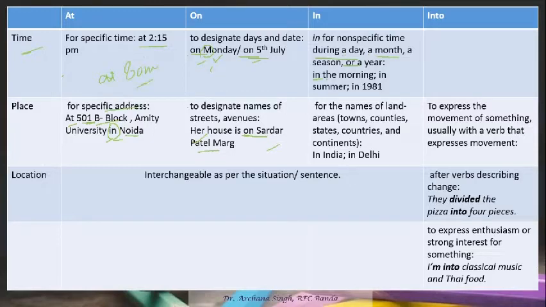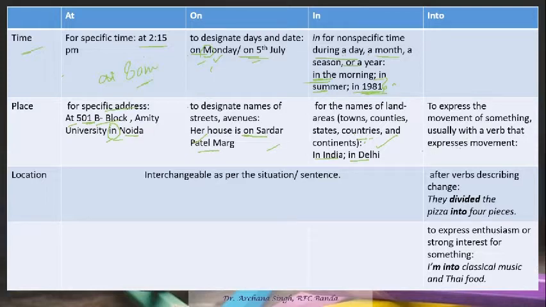So this becomes specific, but if you're not mentioning any specific time, in that case you have to use in. So in summer, in 1981. If you're mentioning any year, we cannot say at 1981. No, it's a duration, so in 1981, in that case we use in. Now for the names of lands and areas, like in Delhi, in India, we also use in. Now into is used to express a movement of something, usually with a verb that expresses movement.